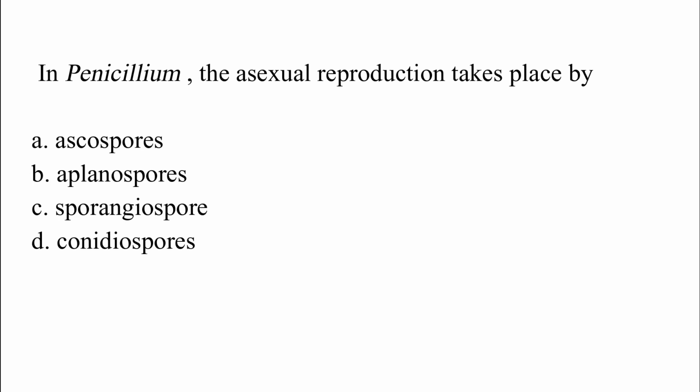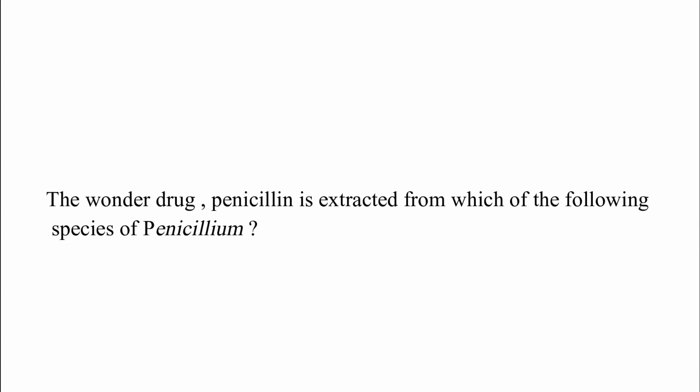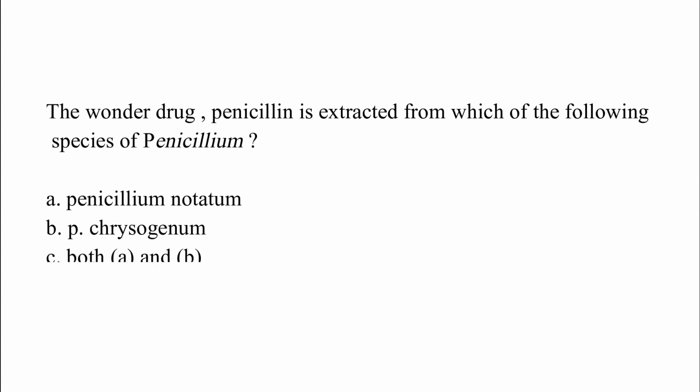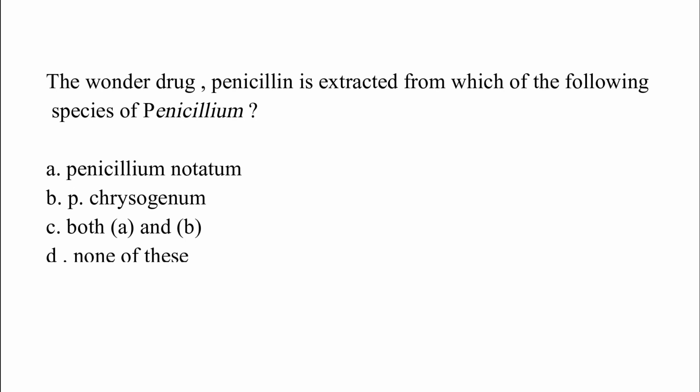The correct answer is option D, which is conidiospore. The wonder drug penicillin is extracted from which of the following species of Penicillium? Option A, Penicillium notatum; option B, Penicillium chrysogenum; option C, both A and B; option D, none of these. The correct answer is option C, which is both A and B, Penicillium notatum and Penicillium chrysogenum.